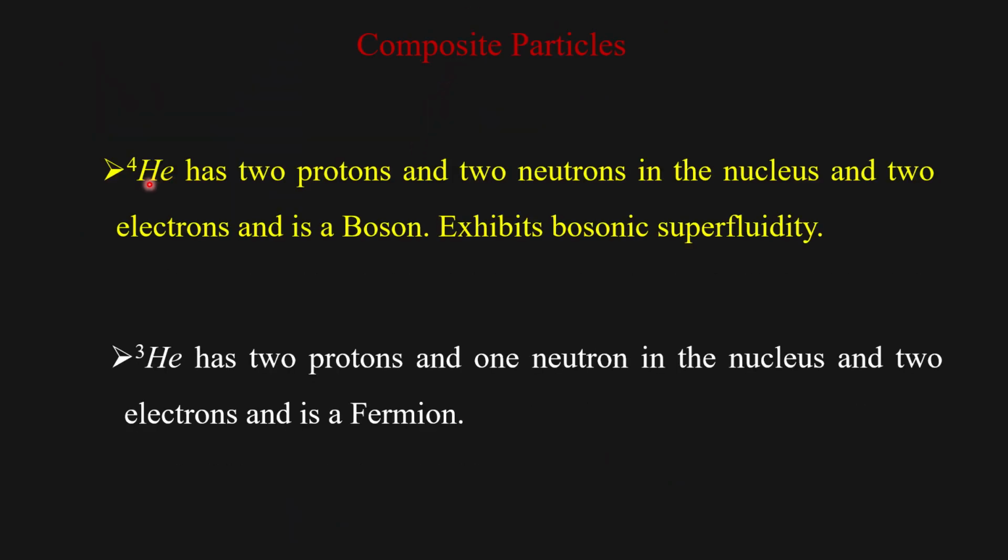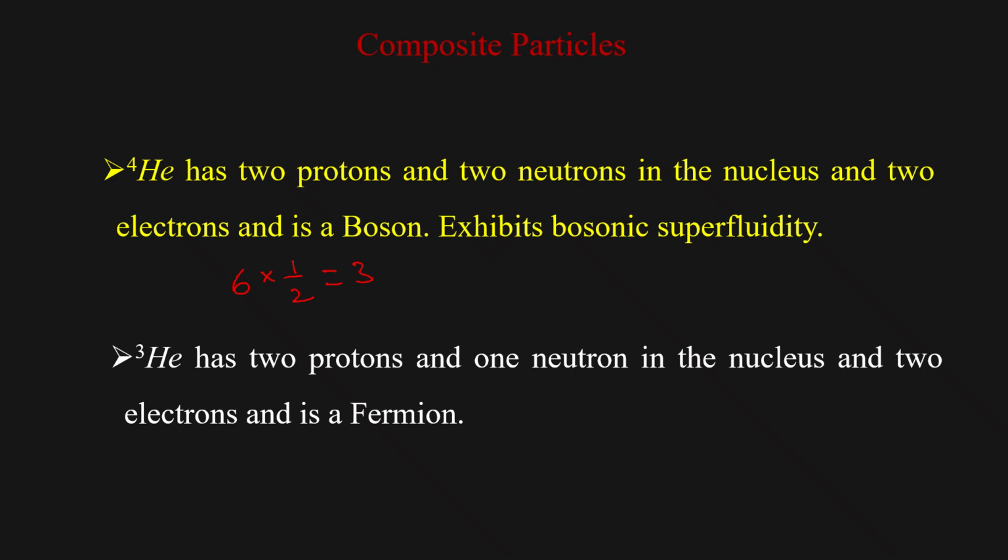In this class, we are going to take helium as an example. So helium-4 has 2 protons and 2 neutrons in the nucleus, so totally 4 fermions, and 2 electrons. Electron is also a fermion. So totally you have 6 fermions, an even number. So 6 times half is equal to 3.